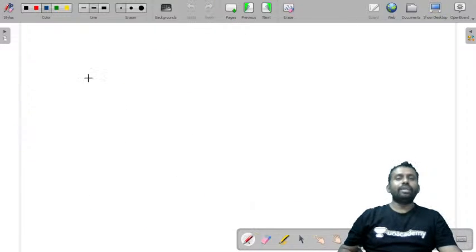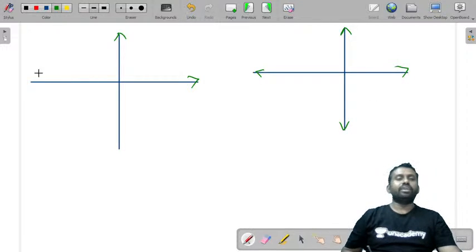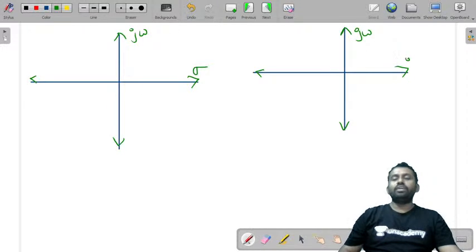Now let us first look at that also. I'll draw two S-planes. First we'll plot f1 of s and then we'll plot f2 of s, the pole-zero plot. This is sigma, j omega, and this is the negative real axis, minus j omega.